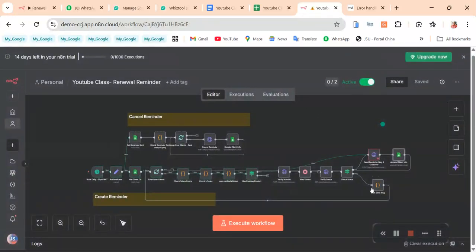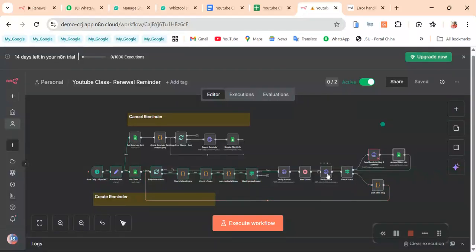So that is that. If after verification the customer's number is not correct, we are doing this here. I'm going to disconnect this here and connect this back to here. Okay, so I'm going to save this.